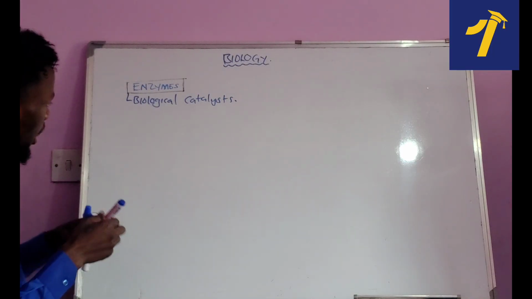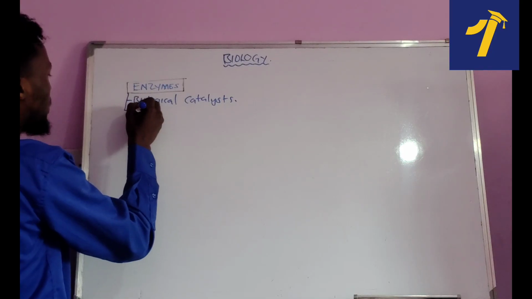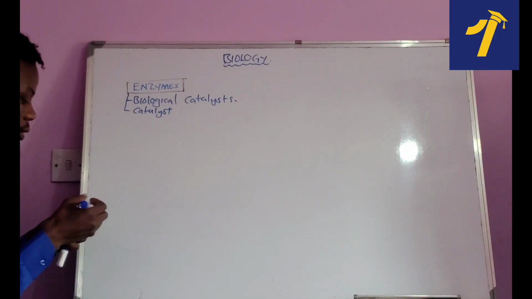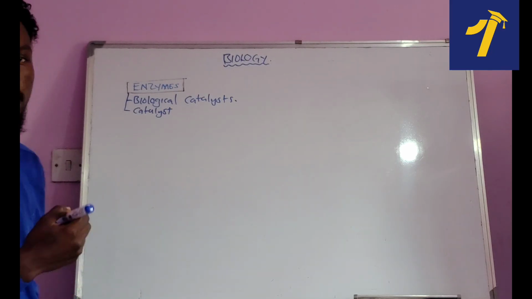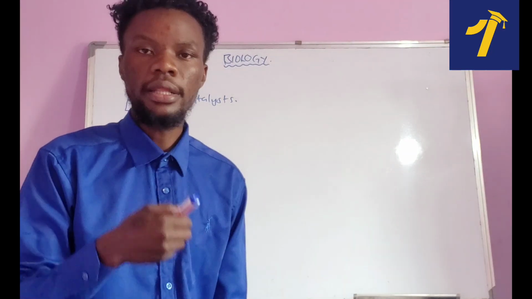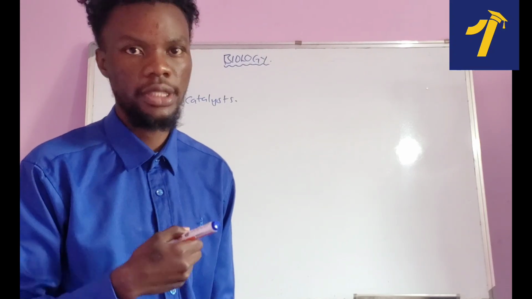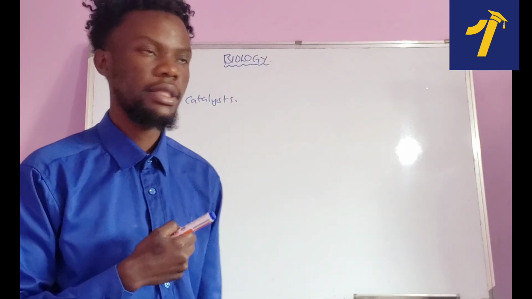Now another important term that you need to understand is a catalyst. What is a catalyst? Because we are saying enzymes are biological catalysts. A catalyst, they say, is a substance that speeds up the rate of chemical reaction without itself being changed. No wonder we are saying an enzyme is a catalyst.